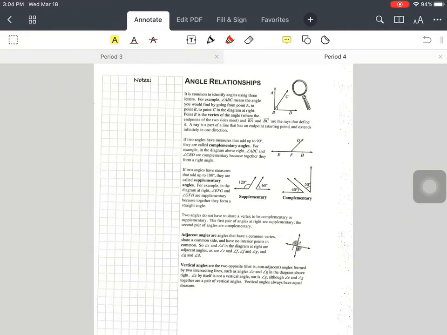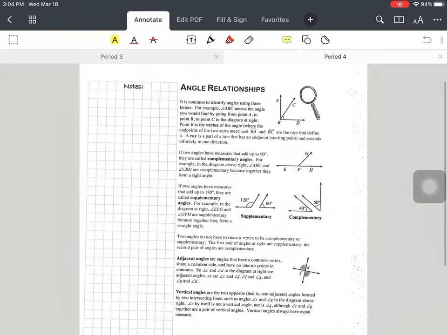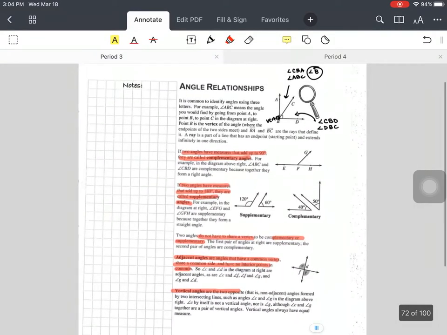Alrighty guys, angle relationships, this is on page 62. Go ahead and take a second, read through it, underline what you think is important, and then come back to us. Okay, here we go. So angle relationships.